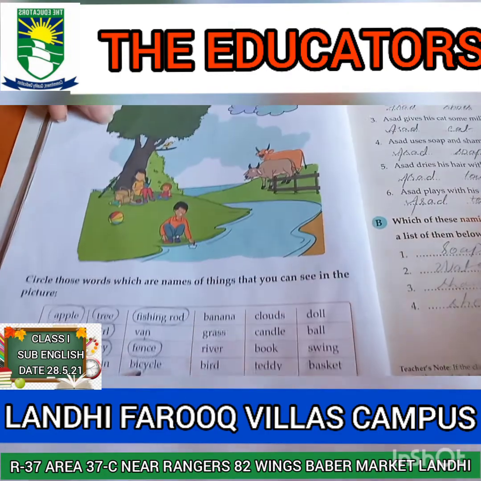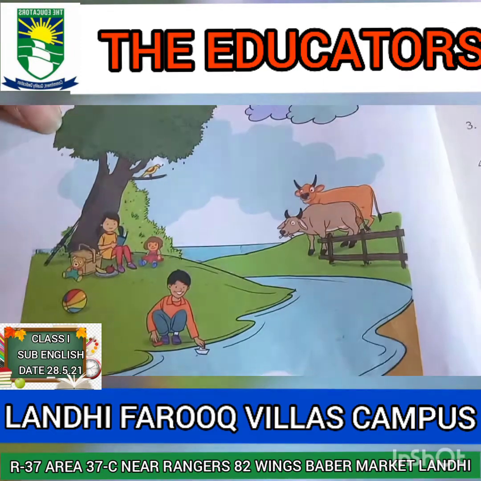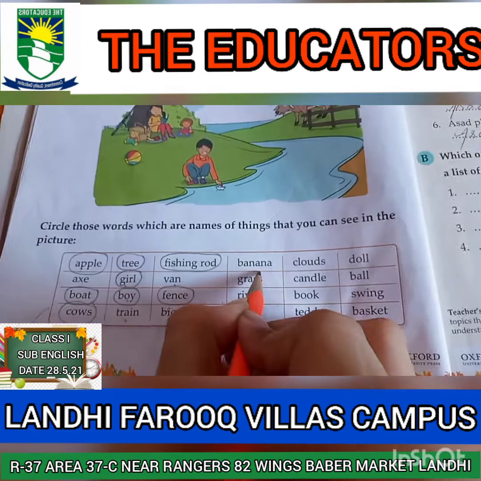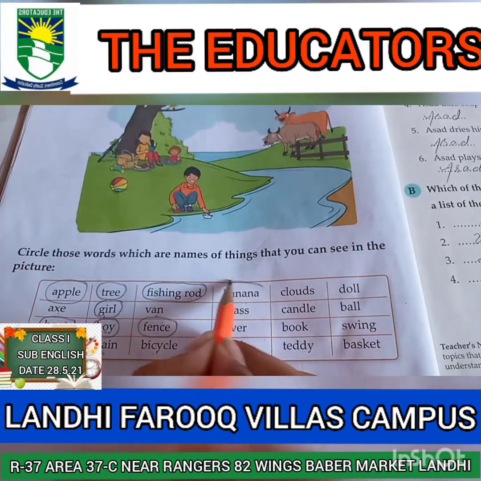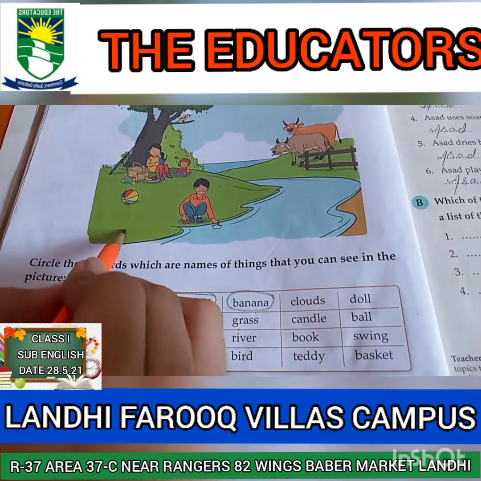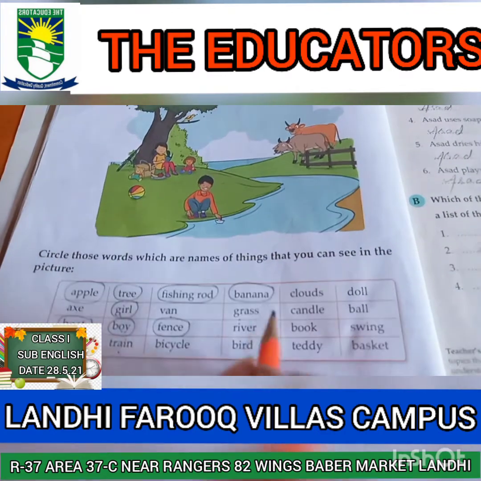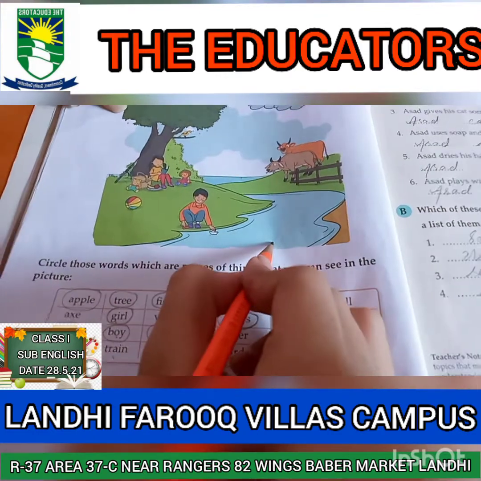Bicycle? No, there is no bicycle in this scene. Next one is banana. Is there any banana? Yes, the banana is in the plate. Circle the word banana. Next one is grass. Yes, there is grass. They both are sitting on the grass. Circle the word grass. River. Yes, there is a river.